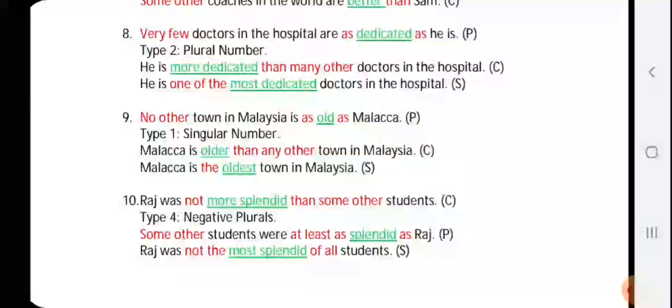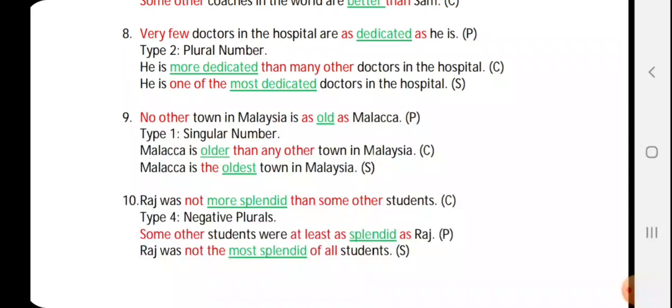More splendid will change to splendid. Some other students were at least as splendid as Raj. It's your positive sentence. When you change it into superlative, Raj will come in the beginning. So Raj was not the, and splendid will become most splendid. So Raj was not the most splendid of all students. Of all is the compulsory word.